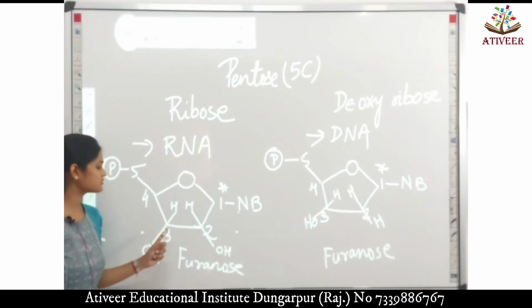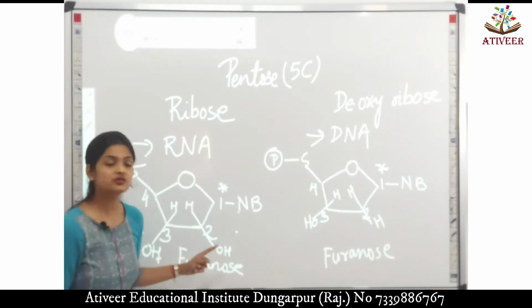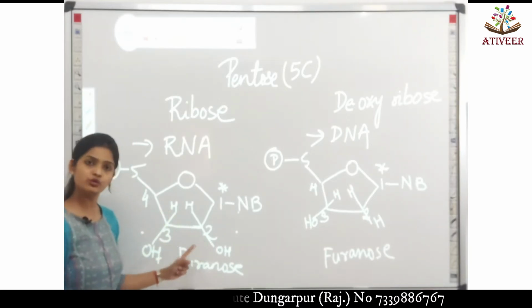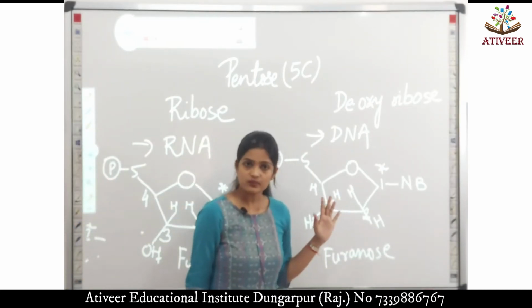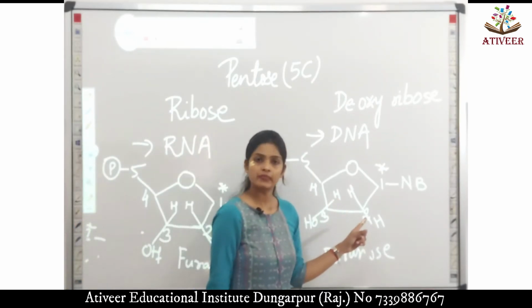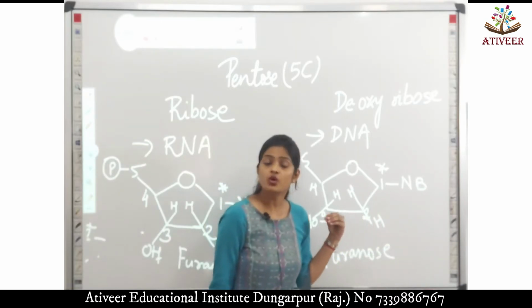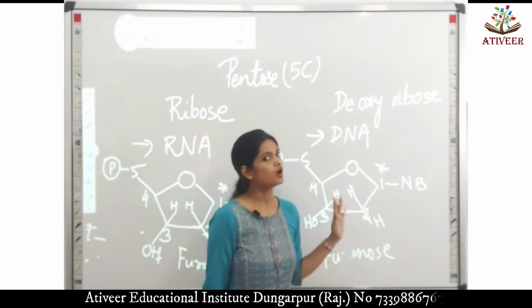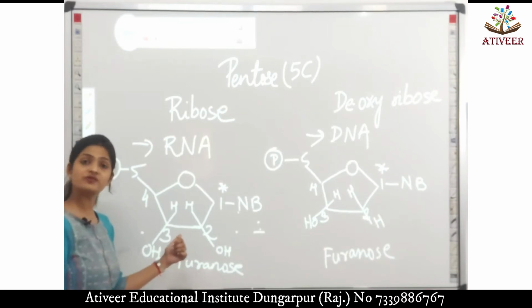ribose sugar has hydroxyl group, OH group, functional group present at both the positions, that is carbon number 2 and carbon number 3. And if we look at the deoxyribose structure, there is hydrogen and hydrogen, that is, the hydroxyl group or the functional group is not present at carbon number 2, whereas it was present at carbon number 2 in case of ribose sugar.